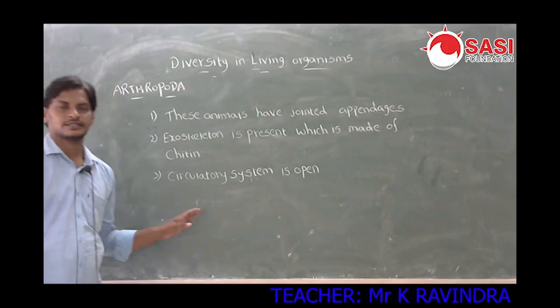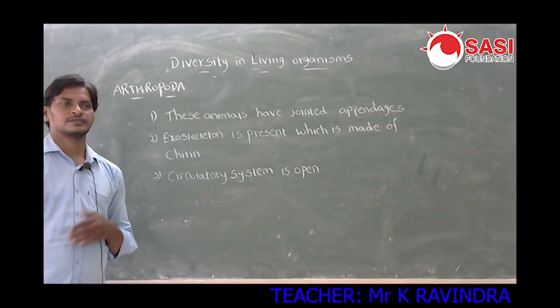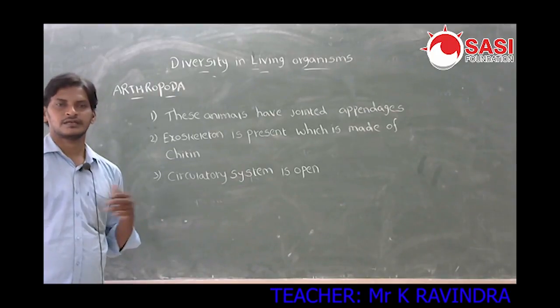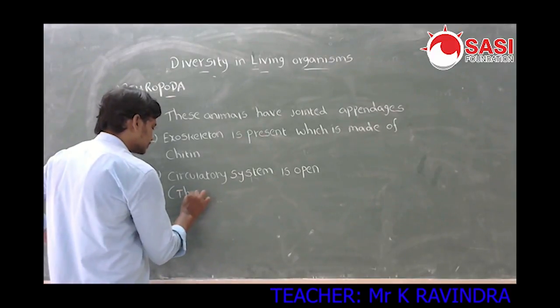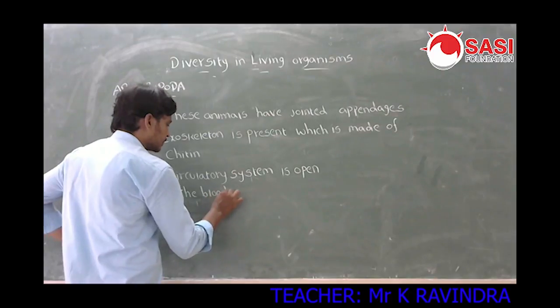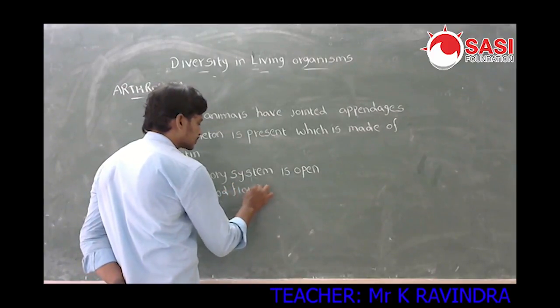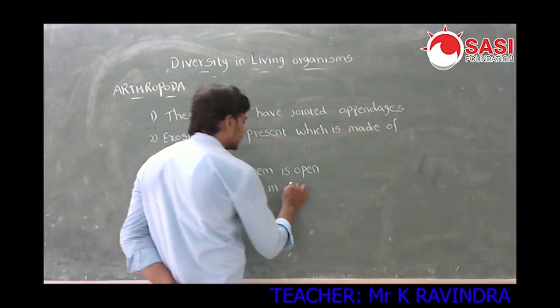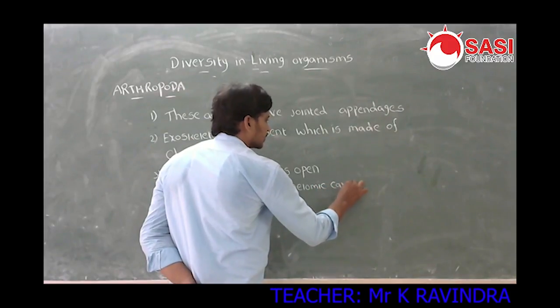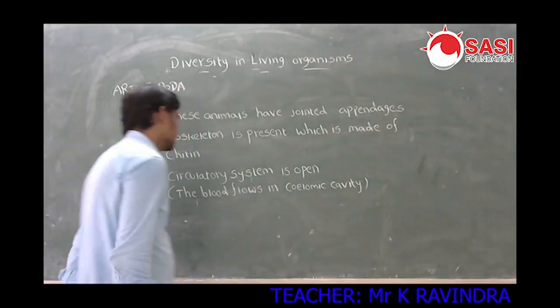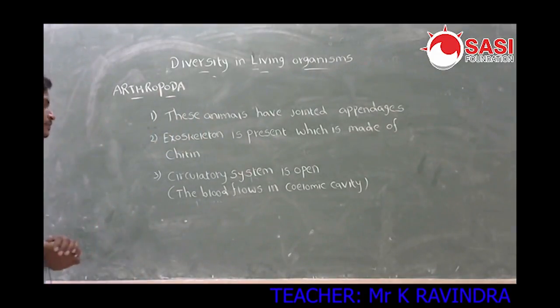Open circulatory system means the blood flows in the coelomic cavity.